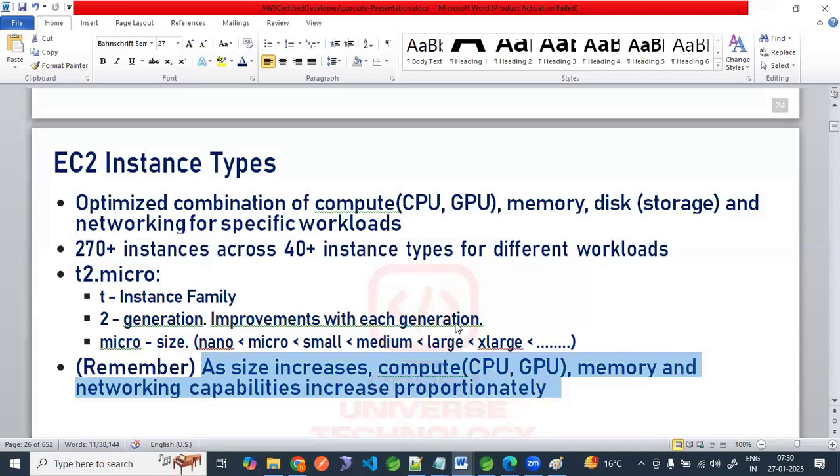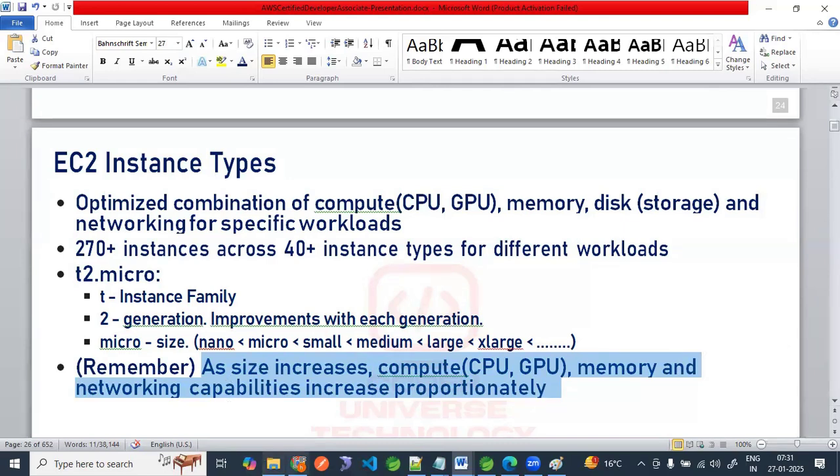Just imagine your laptop: 8 GB RAM and 16 GB RAM, 500 GB hard disk and 1 TB hard disk, 1.3 gigahertz processor and 2.5 gigahertz processor. There is a difference in performance.